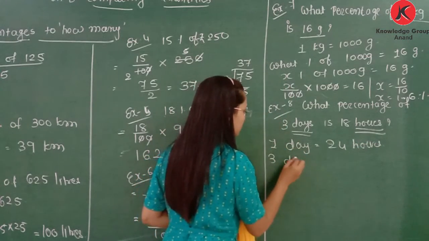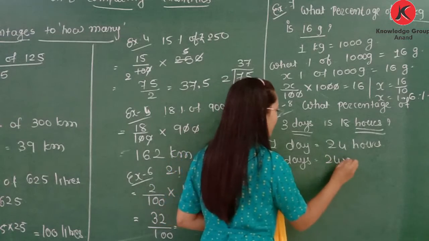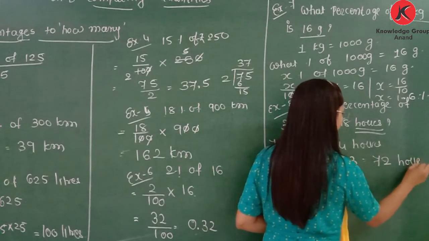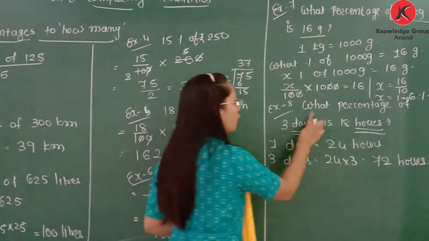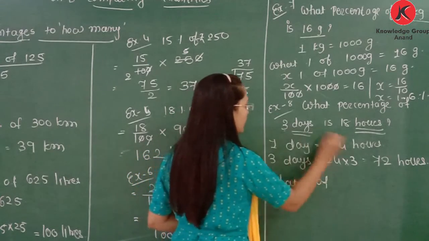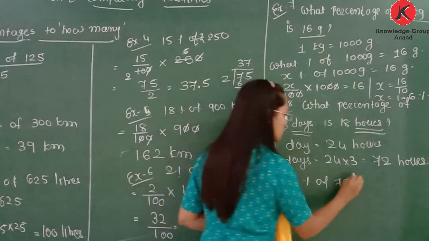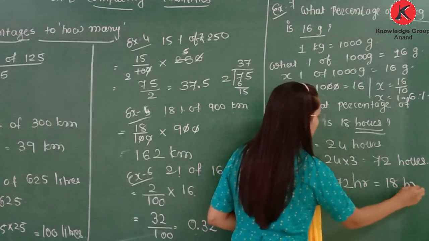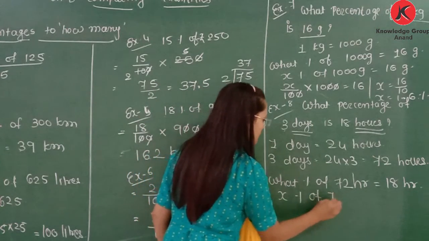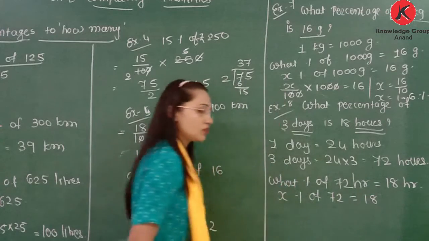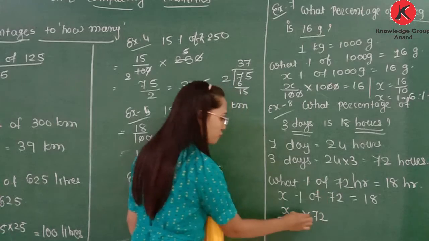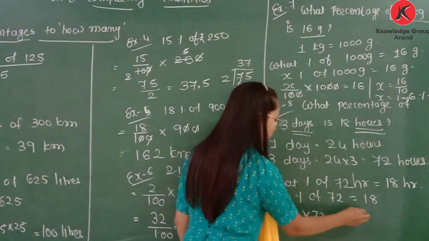So 3 days is equal to 24 multiplied by 3. That is 72 hours. Now here you need to find what percent of 3 days is equal to 18 hours. What percent means, let us assume it is X percent of 72 is equal to 18. X percent means X by 100 multiplied by 72 is equal to 18.